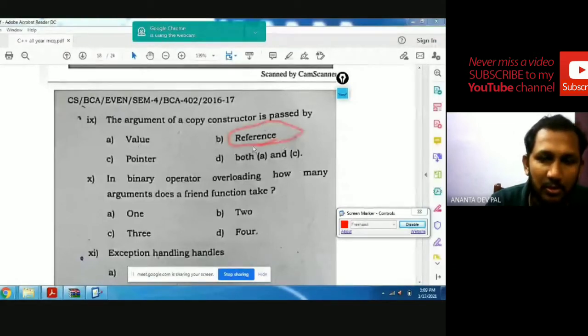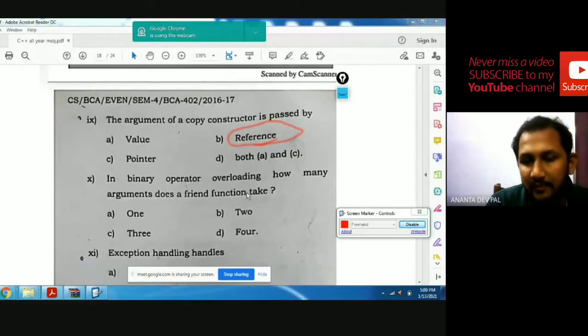In binary operator overloading, how many arguments can a friend function take? It can take 2 arguments. So this is the 2.